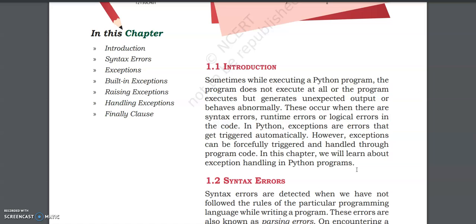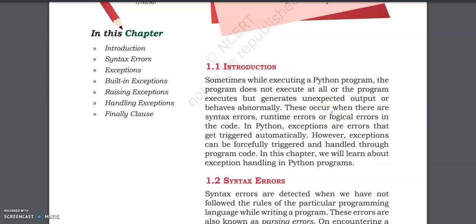Okay, so I am sure you are not new to these words: syntax error, runtime error, and logical error. We are having a repeat of these things. Whenever we click on the run button in our shell, the program begins executing.